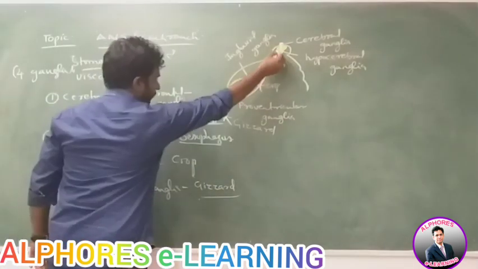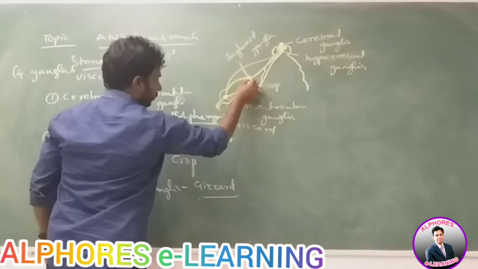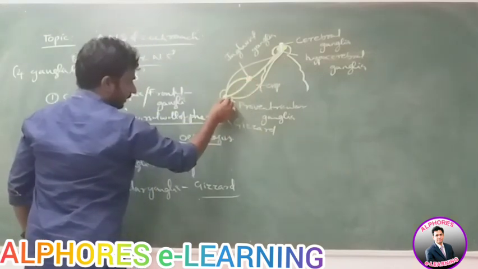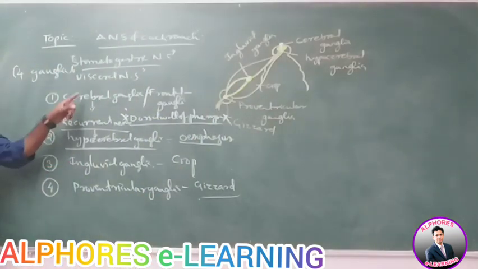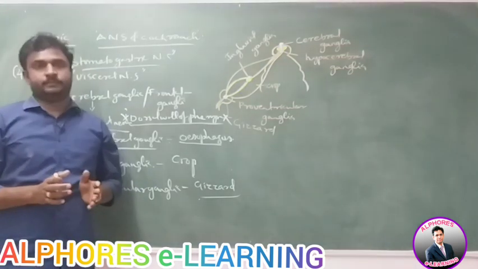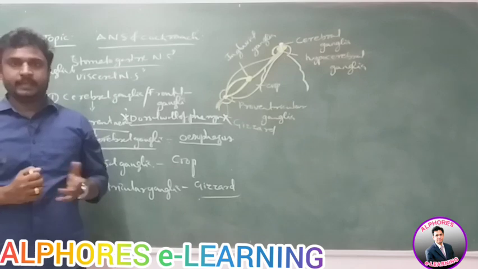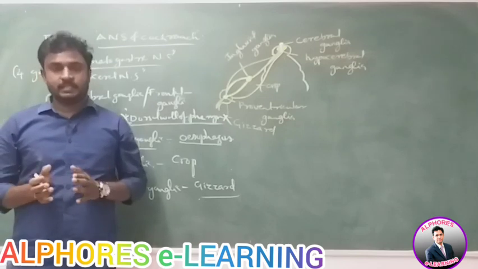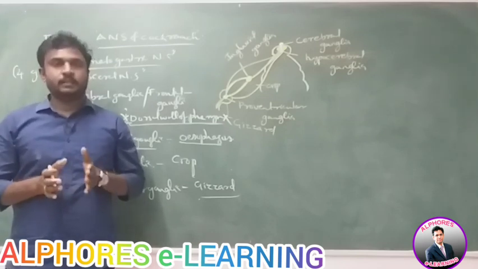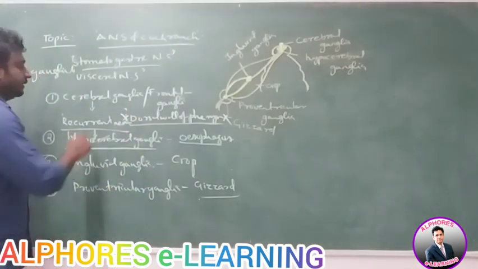In the same way, hypocerebral ganglia is connected with the ingluvial ganglia through one nerve. Then ingluvial ganglia is connected with the proventricular ganglia through nerves. All these 4 ganglia are connected with each other with the help of nerves. They are coordinated with each other, and they control the movements of the visceral organs, like the alimentary canal and the contractions and relaxations of the heart. The movement of the heart, alimentary canal and visceral organs are under the control of these 4 ganglia.